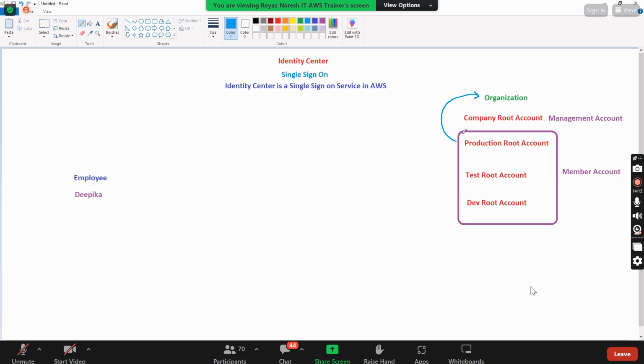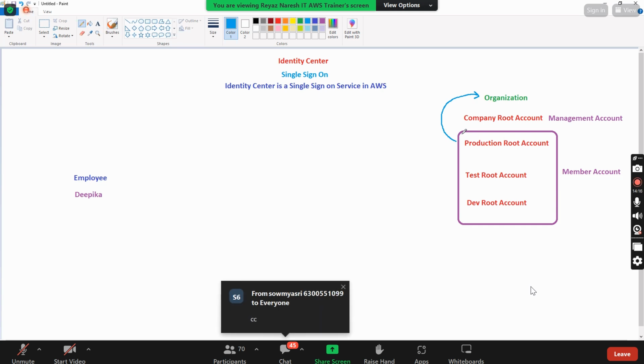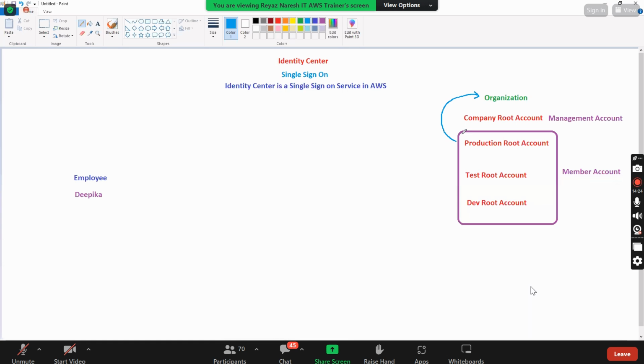Now if you want to manage all 3 different root accounts, definitely we need to have Organizations. Without Organizations, is it possible to manage all 3 accounts? Not possible. So now all these 3 accounts will be a part of my main account. Okay, good.